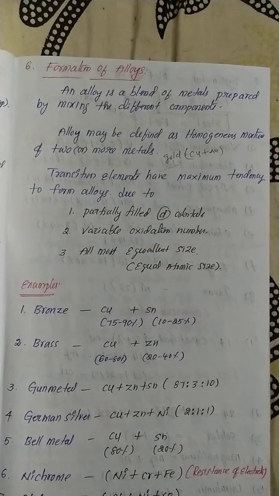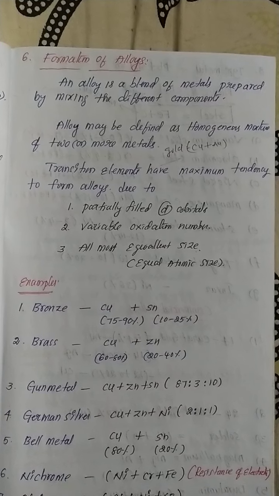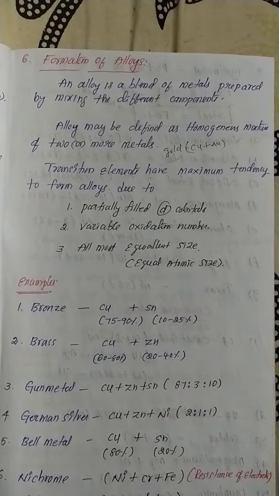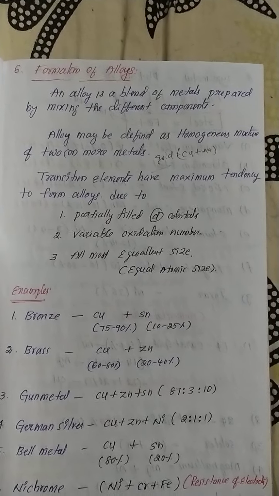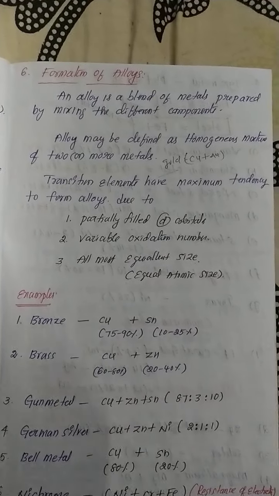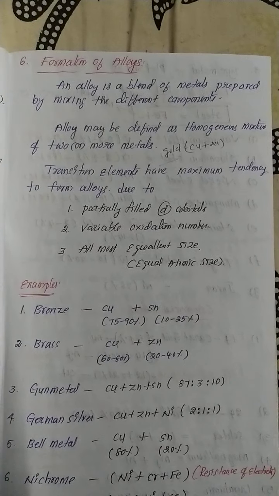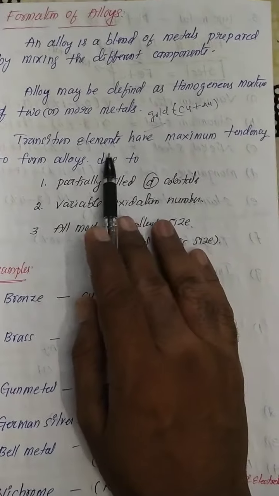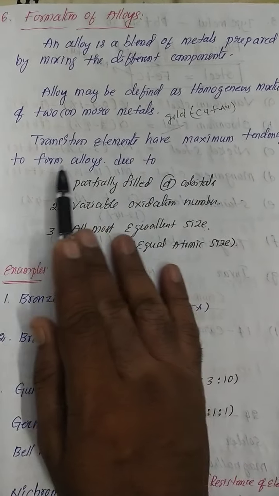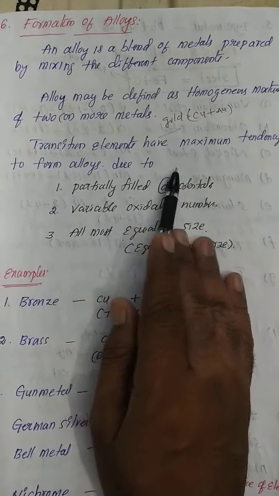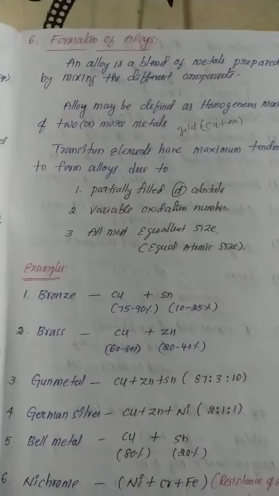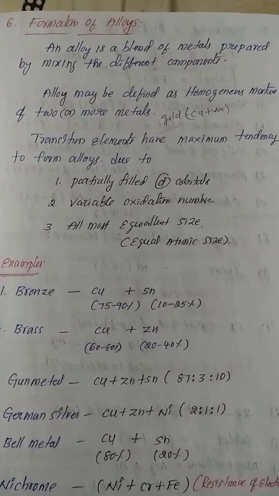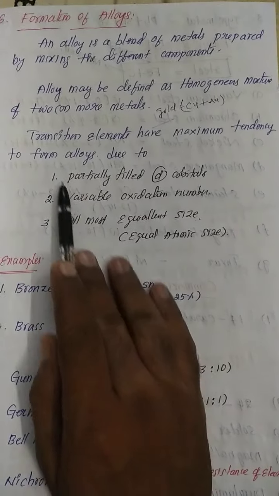So that's why, my dear students, scientists prepared different kinds of alloys. So what is an alloy? Alloys may be defined as homogeneous mixtures of two or more metals. See students, here transitional elements have maximum tendency to form alloys due to three reasons. Every property, my dear students, I mentioned the reason clearly. Those reasons are very important.